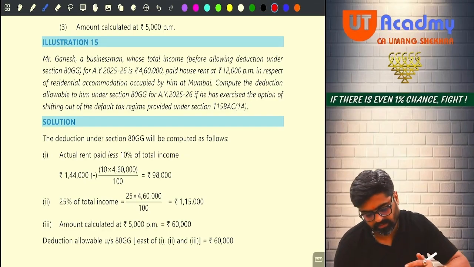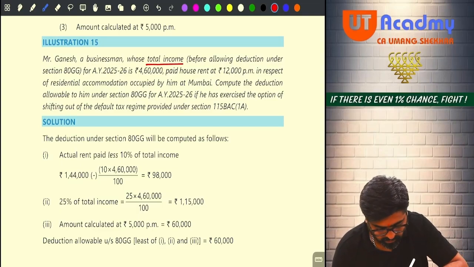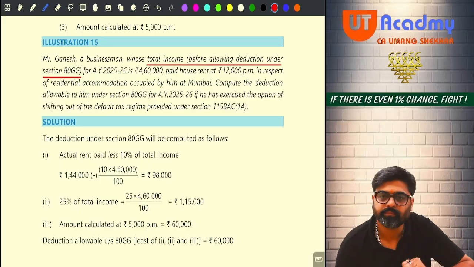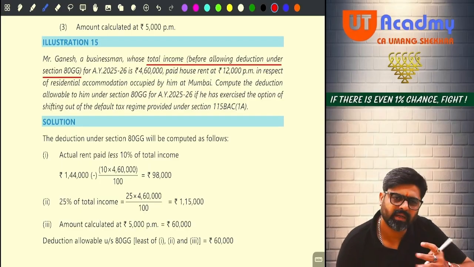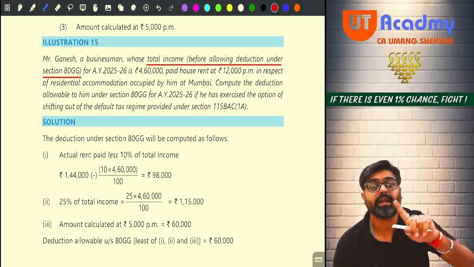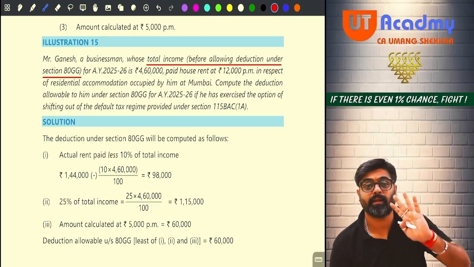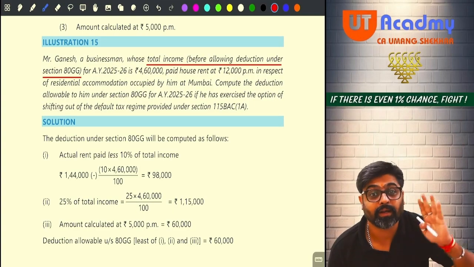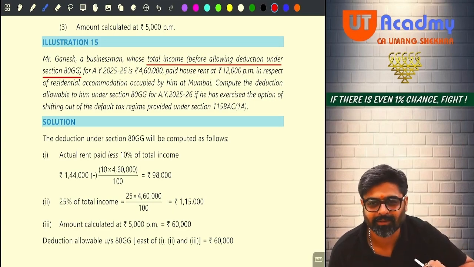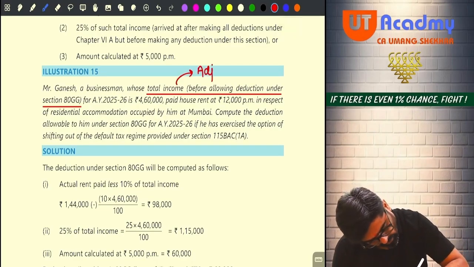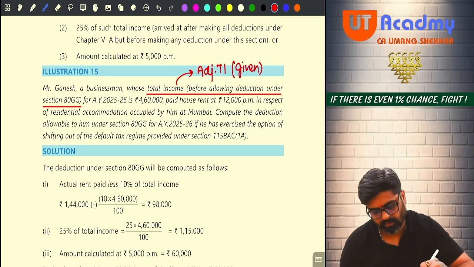Mr. Ganesh, a businessman whose total income before allowing deduction under section 80GG, meaning all the deductions are taken, GTI, all the deductions taken, but 80GG is not taken. Without taking 80GG, meaning that they are directly giving you adjusted total income for 80GG. Yes or no? So can I say this is your adjusted total income given in the question itself?